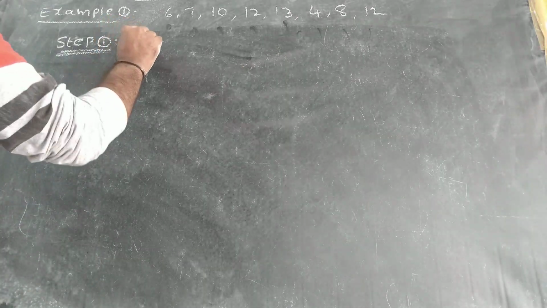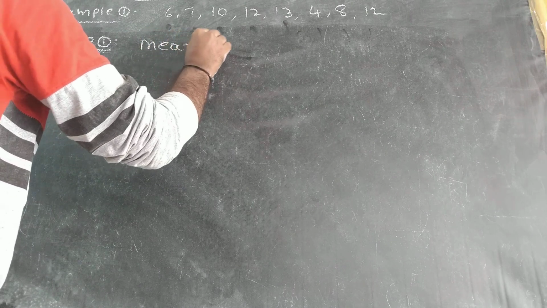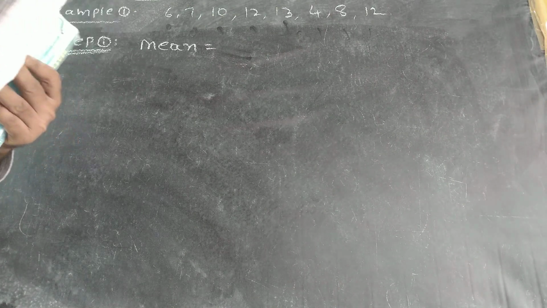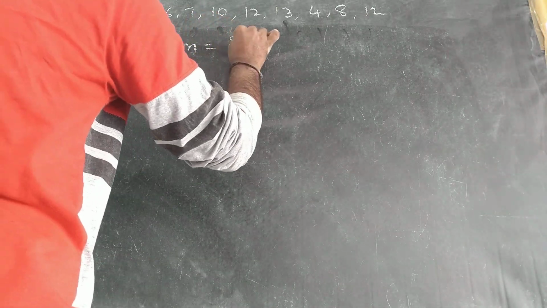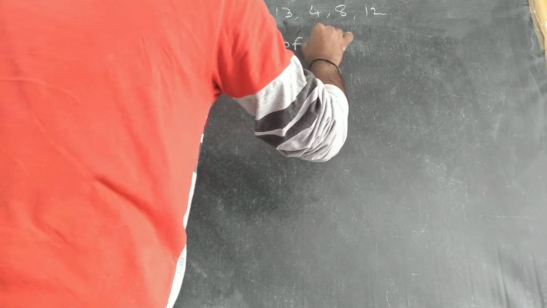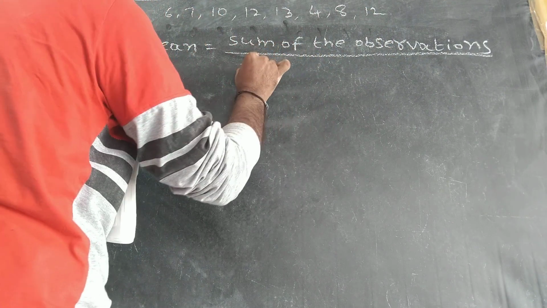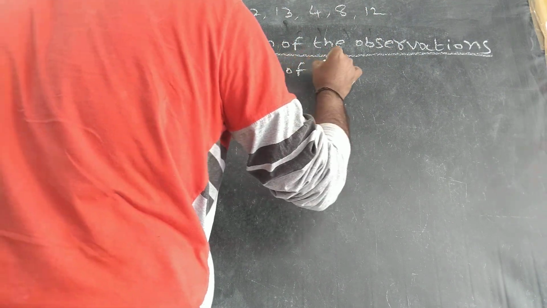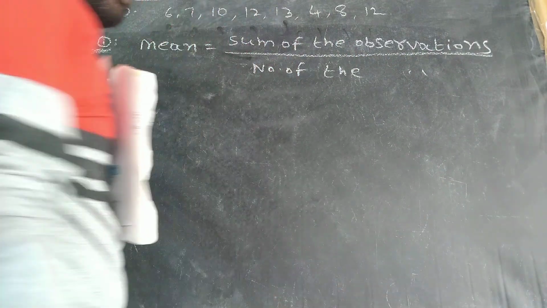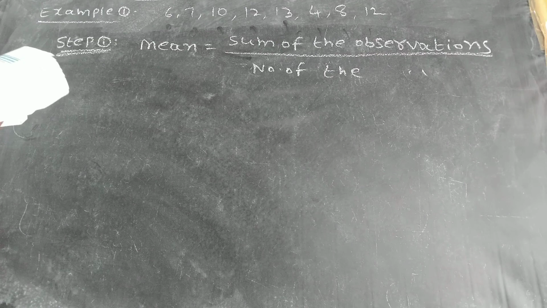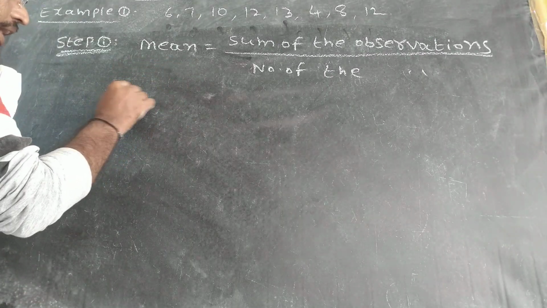The mean formula is the sum of the observations divided by the number of the observations, denoted by x bar.